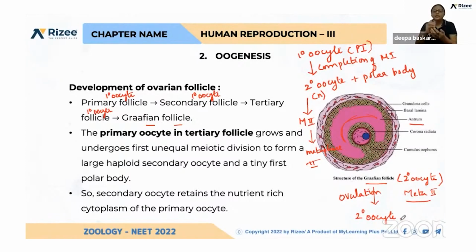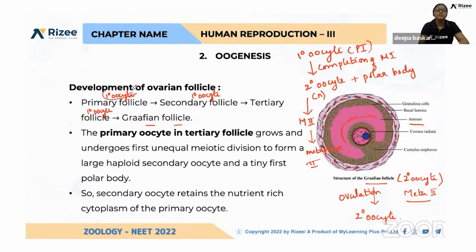Okay, and this primary oocyte, which is present in the ovary, is surrounded by granulosa cells. The primary oocyte along with granulosa cells, we are naming as the primary follicle. So what is a primary follicle?